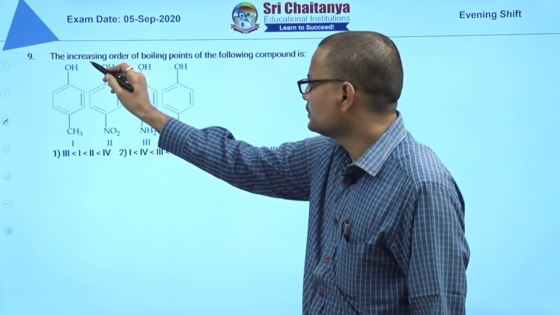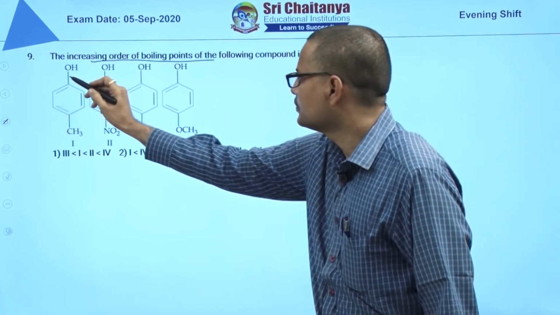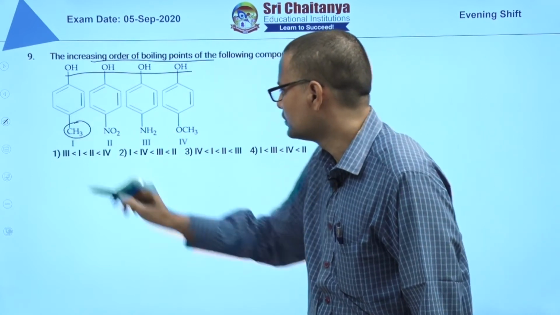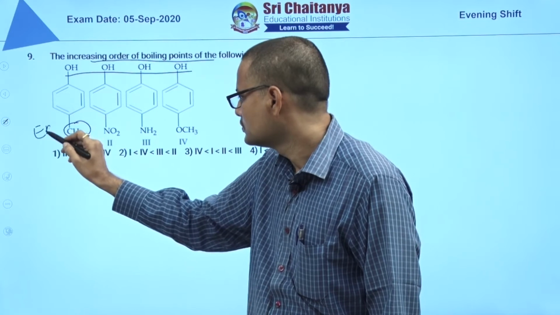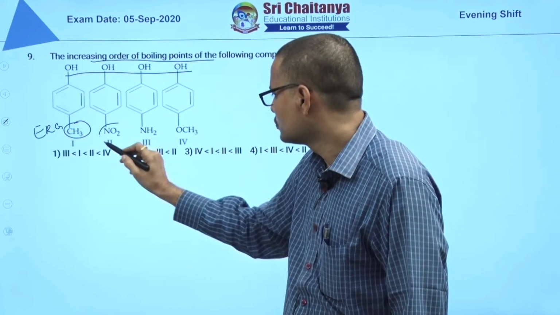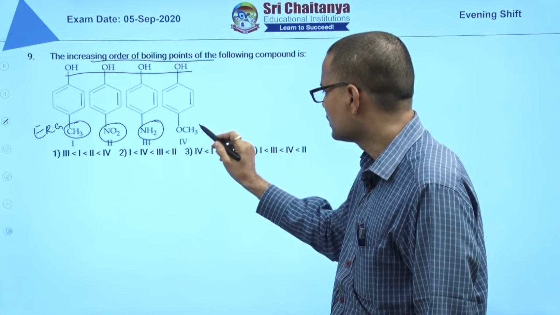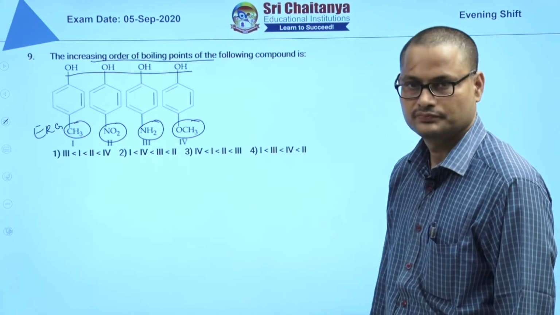They are asking the increasing order of boiling points. All are phenols only, but at the para position different groups are there. Methyl is an electron releasing group, NO2 is a strong withdrawing group, NH2 is net electron releasing, OCH3 is electron releasing.